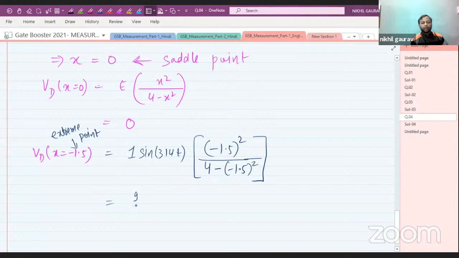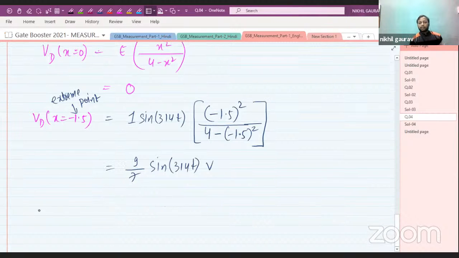When you solve this, you will get the answer as 9 by 7 sine 314 t volt.